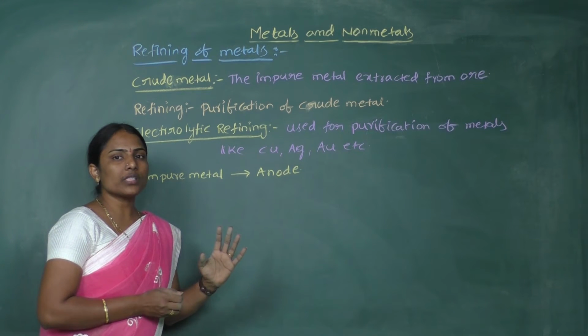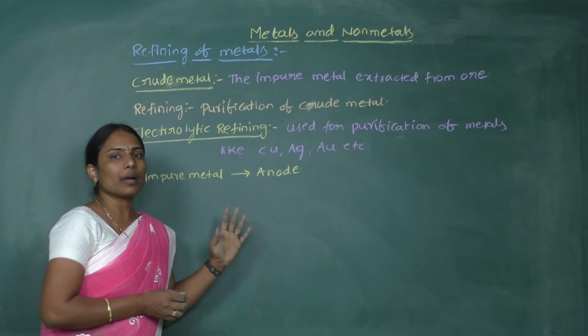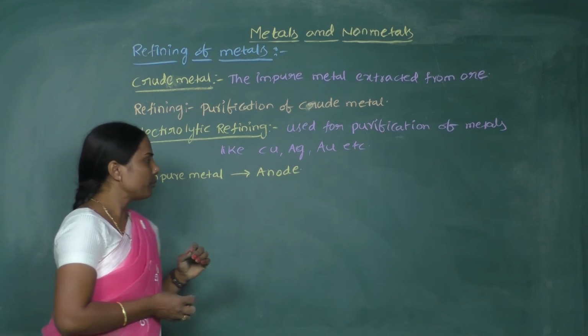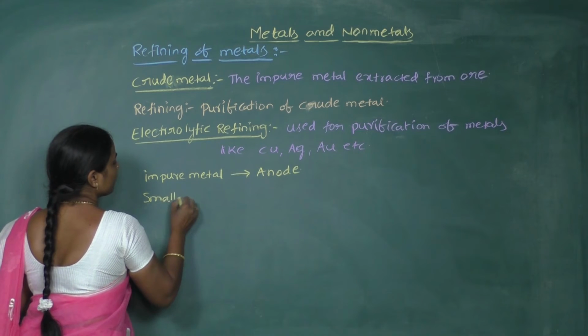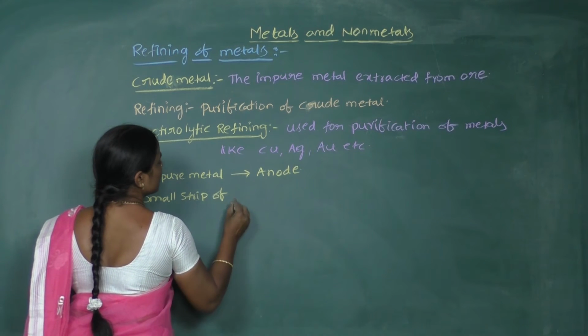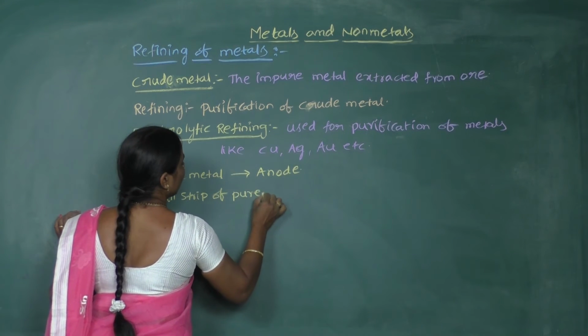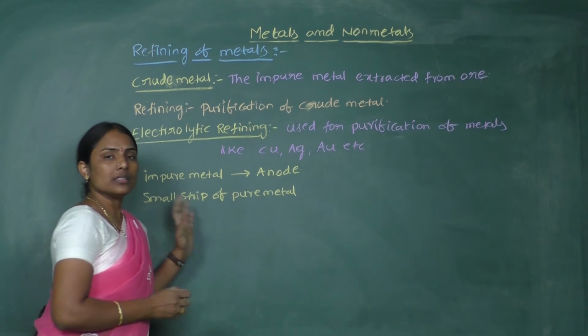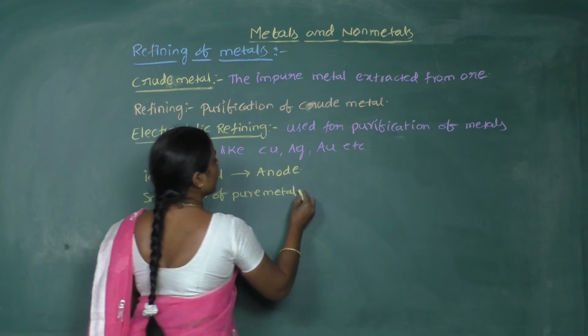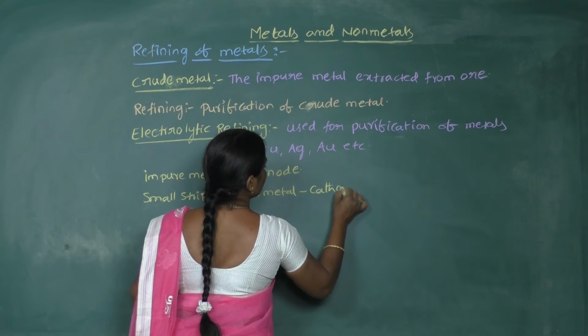So the purest form of the metal will be obtained at the cathode. Because of that, a small strip of pure metal, the same metal you want to purify, will be made the cathode.